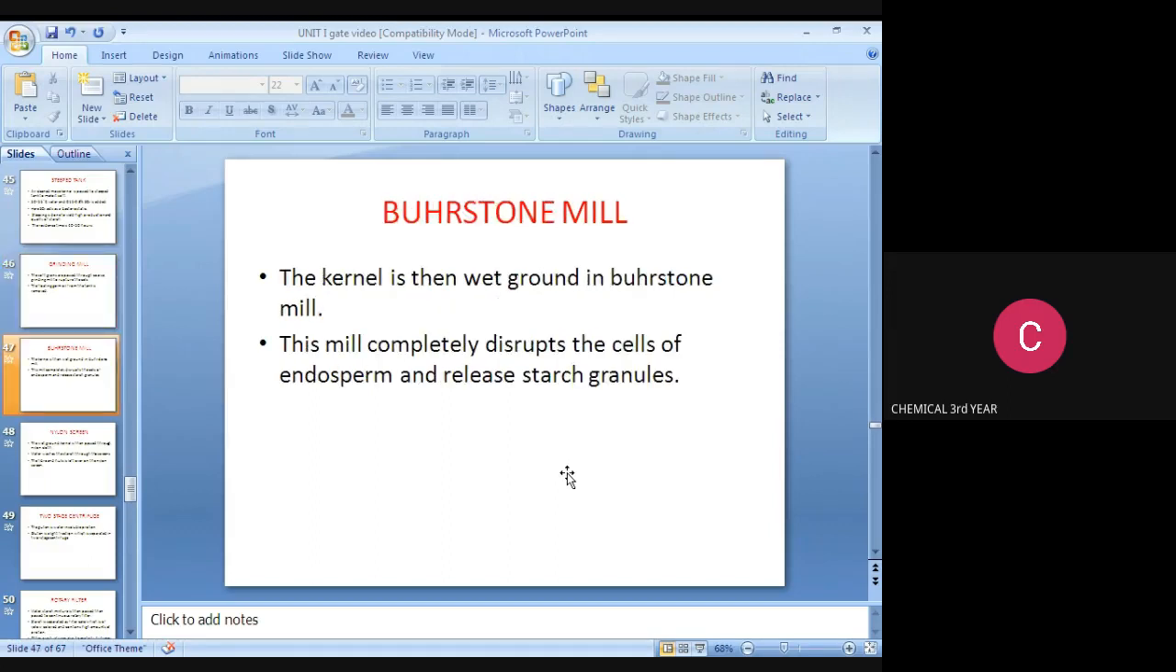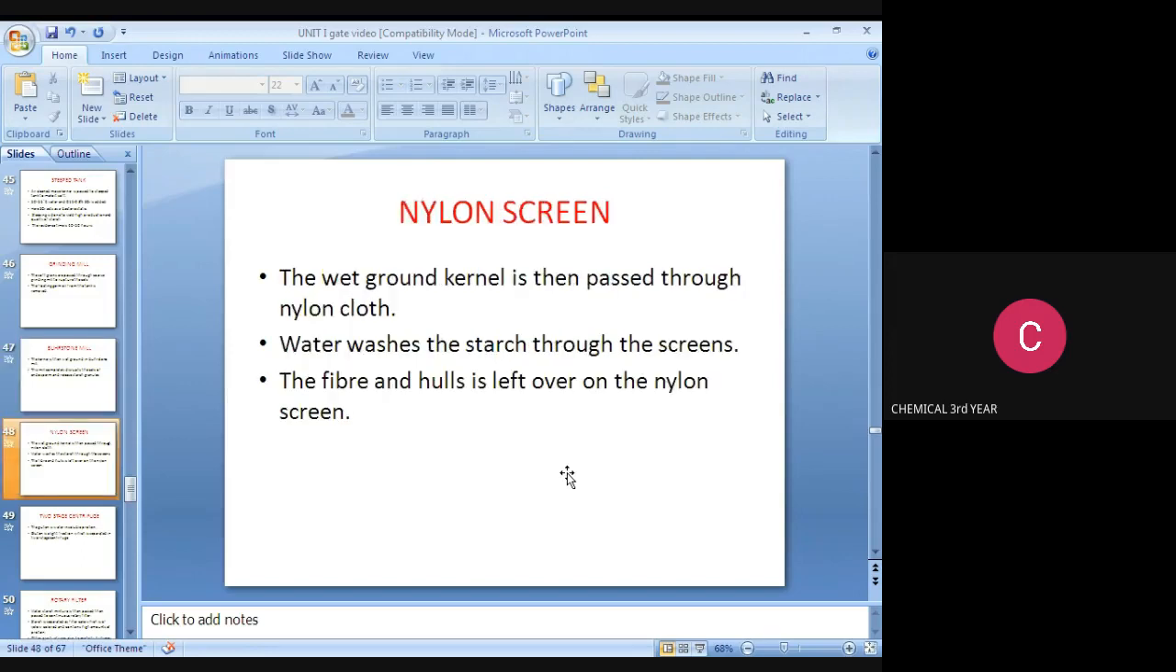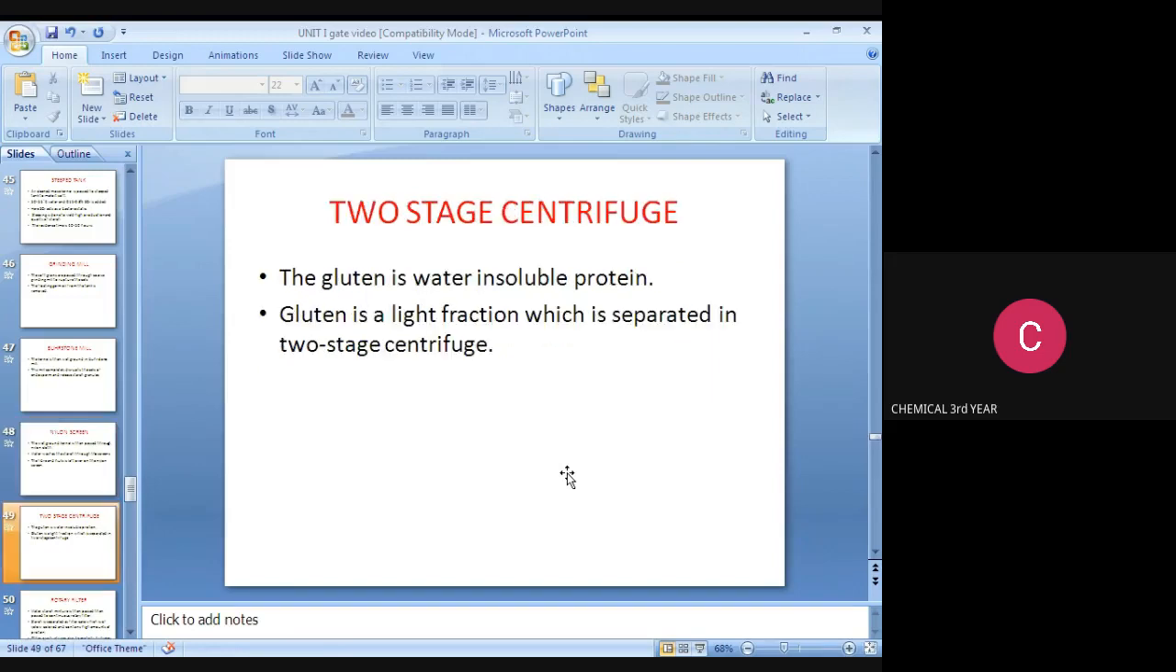Next, burrstone mill. The kernel is then wet ground in burrstone mill. This mill completely disperses the cells of endosperm and releases the starch granules. Nylon screen. The wet ground kernel is then passed through the nylon cloth. Water washes the starch through the screens. The fiber and hulls are left over on the nylon screen.